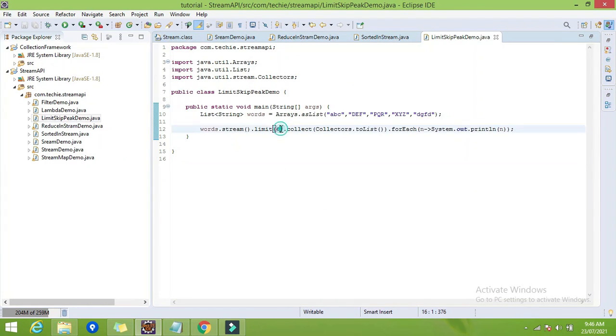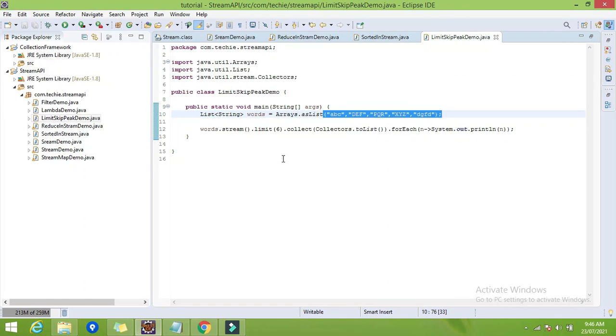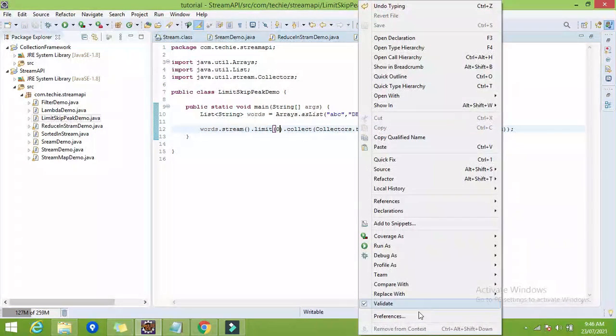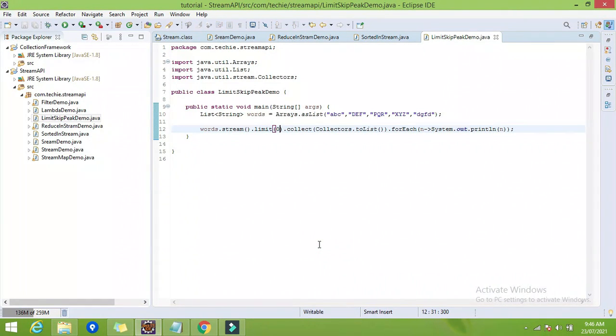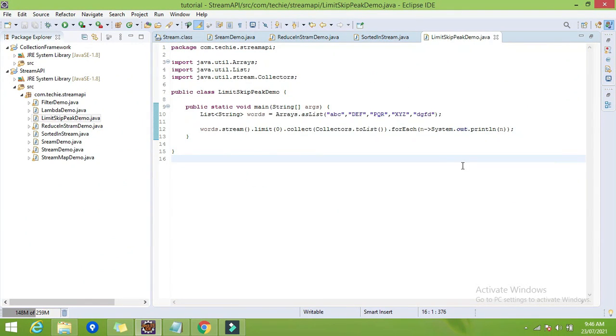Means if we give a limit more than the size of our stream, that time we will get the whole stream or whole collection, right? What will happen if you specify 0 here? So here we are getting a blank output, meaning nothing. Okay, so that is all about the limit.